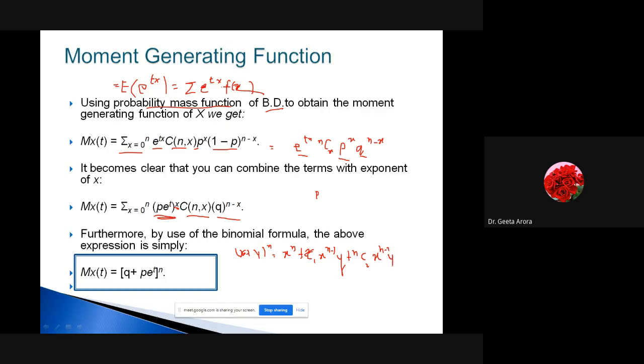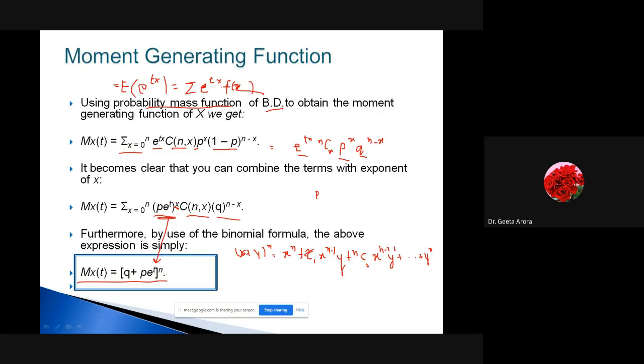If you do not remember, then this is the formula, and we are getting the final value as y^n. So this is the binomial theorem expansion, correct? Using that theorem, if we have this general term written as nCx (pe^t)^x q^(n-x), then it can be written as (q + pe^t)^n. And this is what we get as the moment generating function for the binomial distribution.